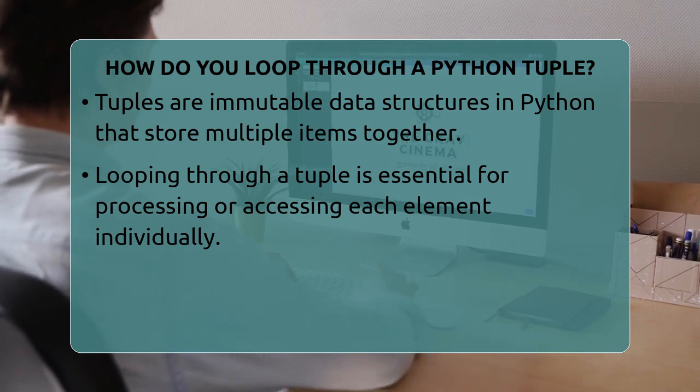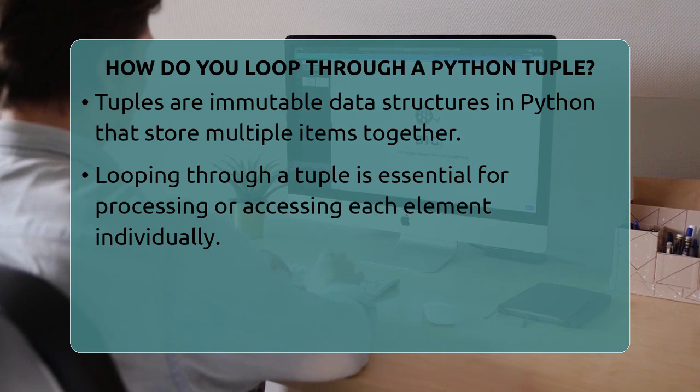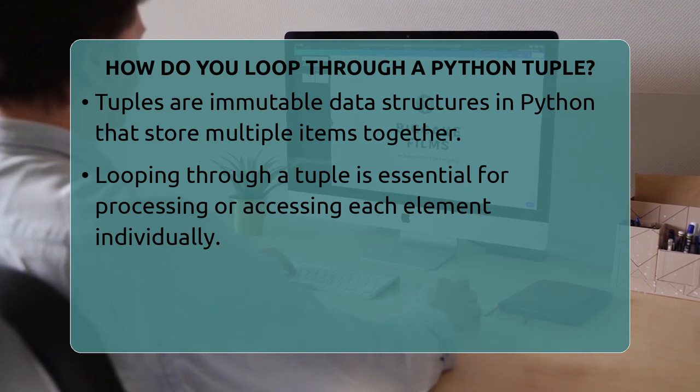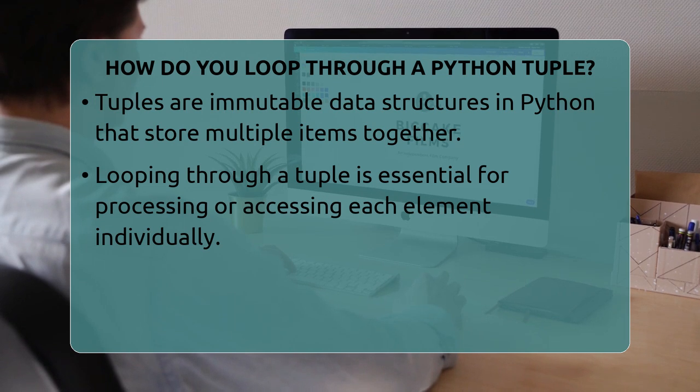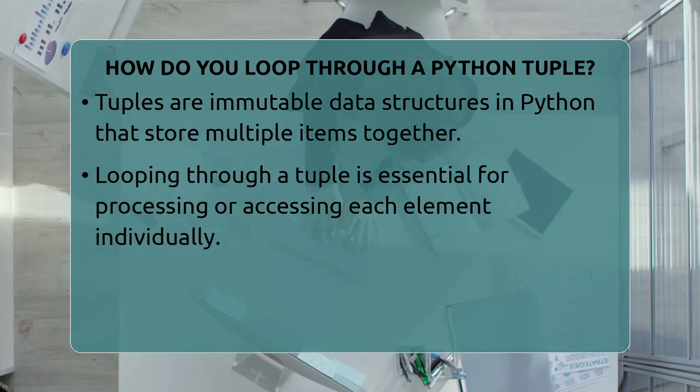Tuples are a type of data structure in Python that store multiple items together. They are similar to lists but are immutable, meaning you can't change their contents after creating them. When working with complex data structures or core Python programming, knowing how to loop through tuples is essential. The most straightforward way to go through a tuple is using a for loop. This method is simple and very Pythonic.